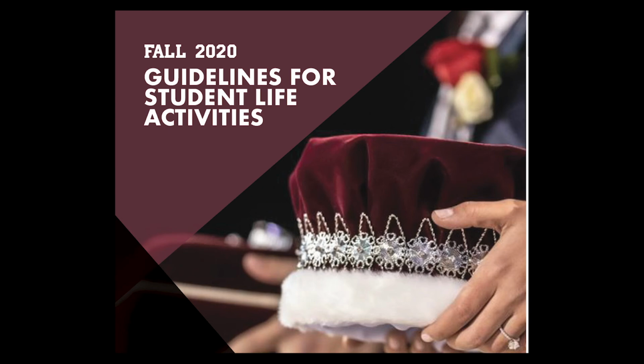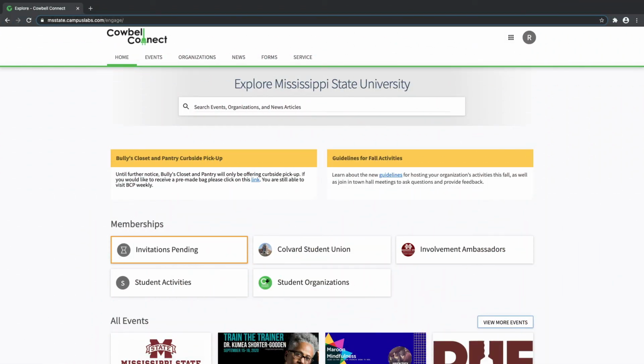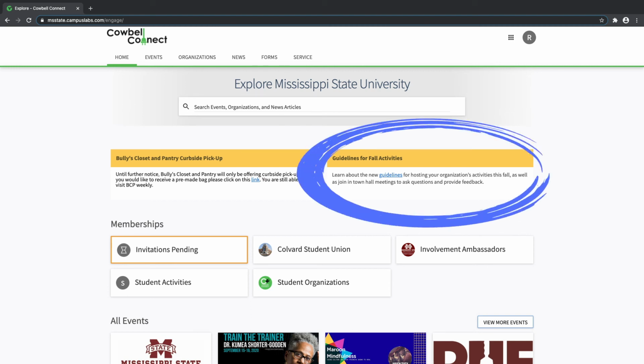A full list of organization guidelines were sent out to student organization leaders at the beginning of the semester. Violations of the student organization event guidelines will result in disciplinary action against the organization. Several offenses could lead to a group losing its status as a recognized student organization. You can also find the most current guidelines under the notifications section on the front of the Cowbell Connect page.